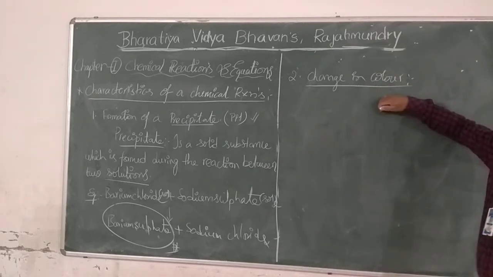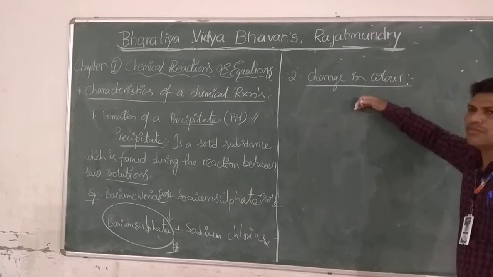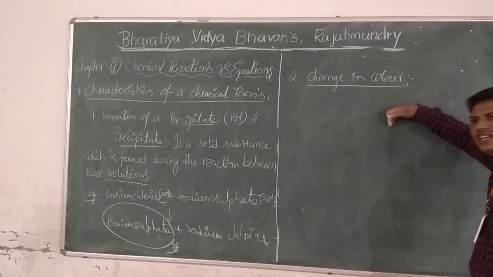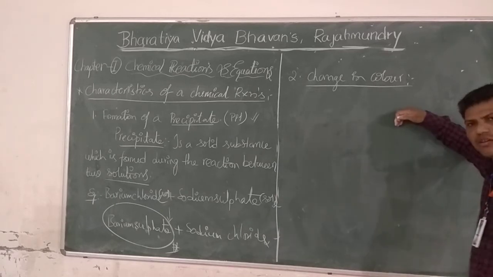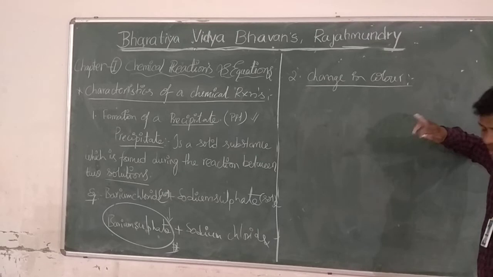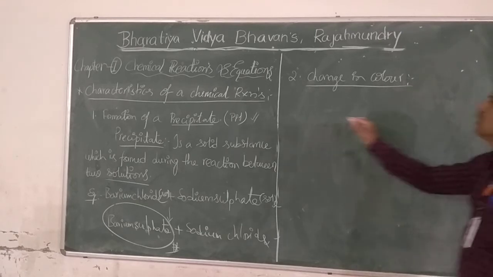Change in color. In some chemical reactions, suppose we are mixing two or more compounds, by heating or by adding some other chemical compounds, the color will change. So this identification also represents the formation of a chemical reaction. That means a chemical reaction happened in that case. So we can observe a chemical reaction during the change in color. So for example,